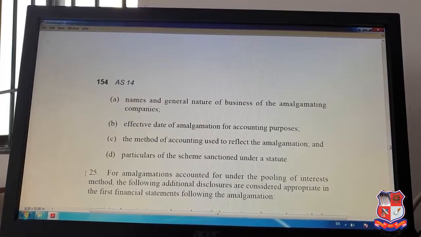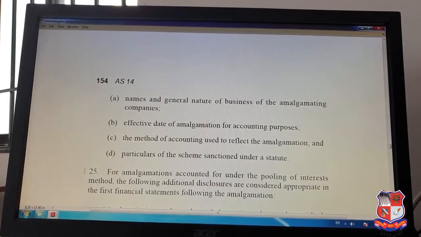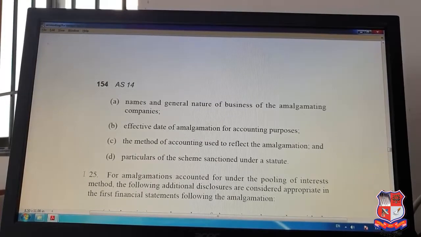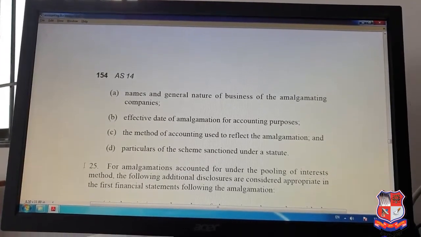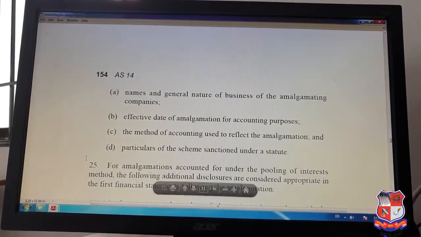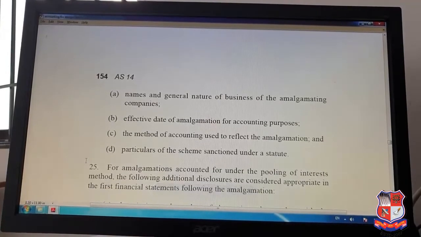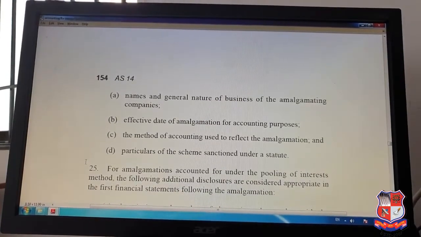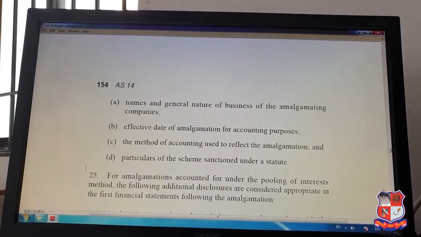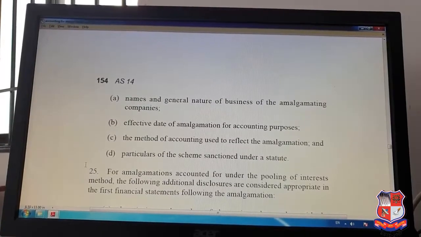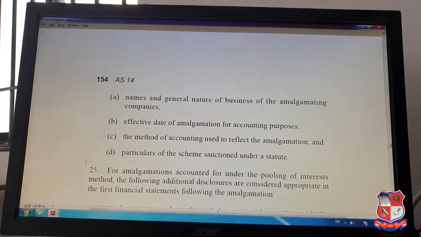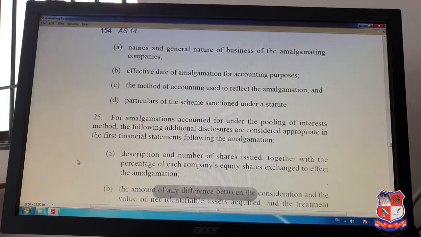Whatever the effective date, meaning when the amalgamation actually takes place, right? That is, from when their transactions start, the effective date. That also should be mentioned and disclosed. Method of accounting used to reflect the amalgamation, which method you use, out of the two methods discussed earlier. Particulars of the scheme sanctioned under the statute, whatever particulars there will be.